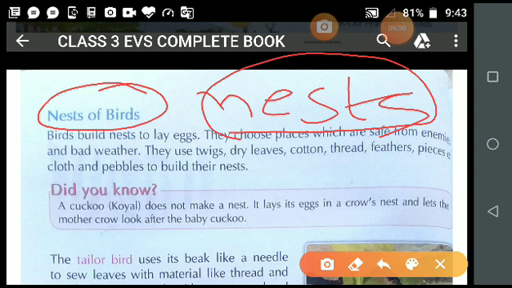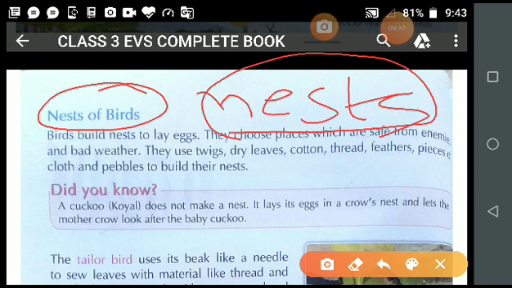Is it clear? Now student, try to understand: a nest acts as a shelter for birds. Now see student, nests keep young birds warm and protect them from enemies and various challenging weather conditions.